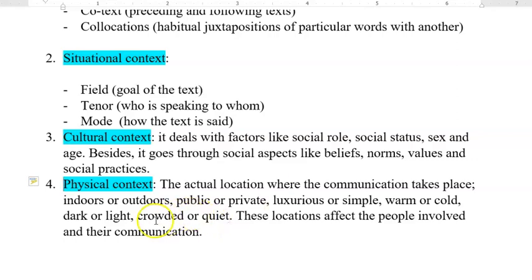The last type of context is the physical context. What I mean by physical is the actual location. I have to think about whether the speech is taking place indoor or outdoor, in a public place or private place, in a luxurious place or in a simple place, warm or cold, dark or light, crowded or quiet.